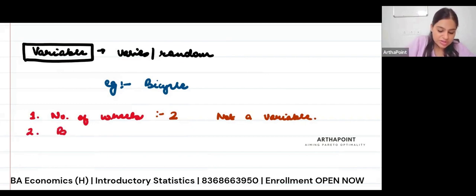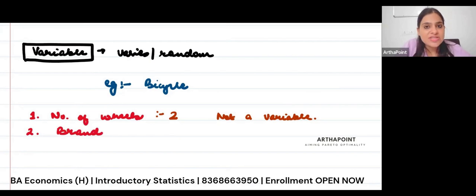So the brand of the cycle. The brand of the cycle can be different. It can be Hero, it can be Ladybird. I don't even know what the other brands are, but there can be many brands, A, B, C, D, etc. So the brand of the cycle will vary. So it is a variable. Yes, a variable.